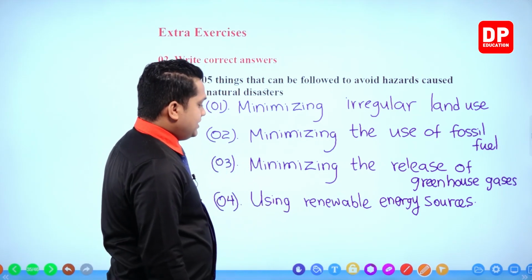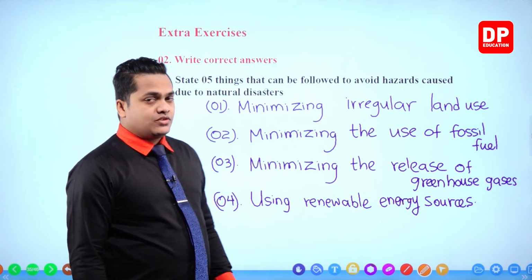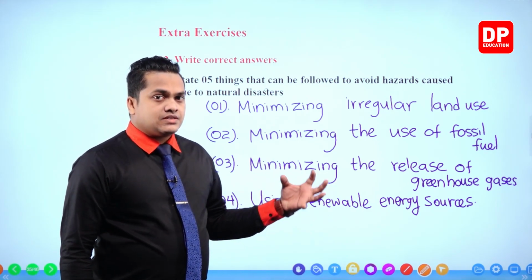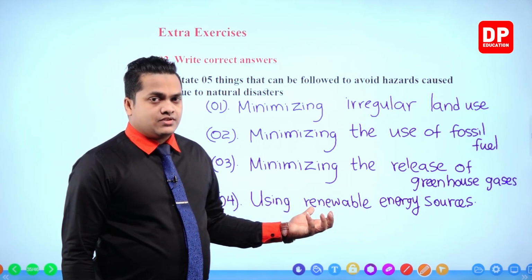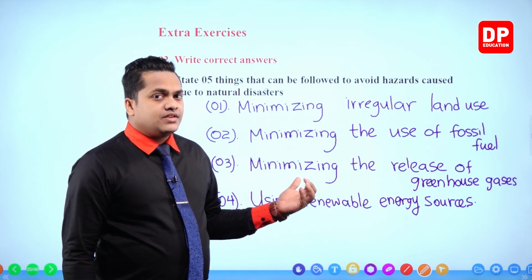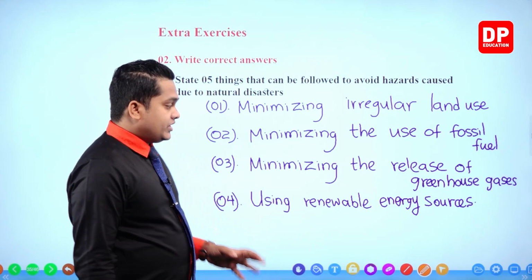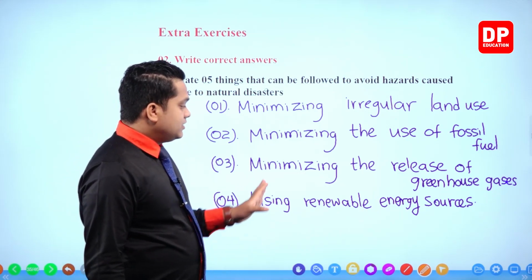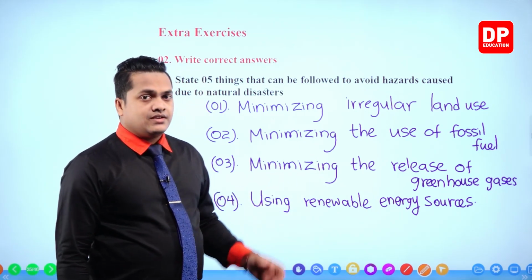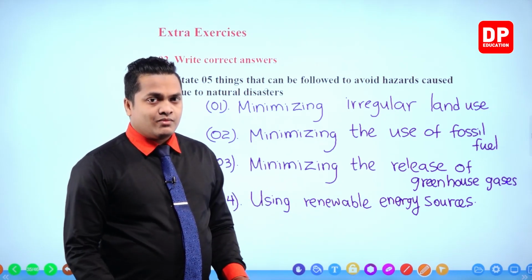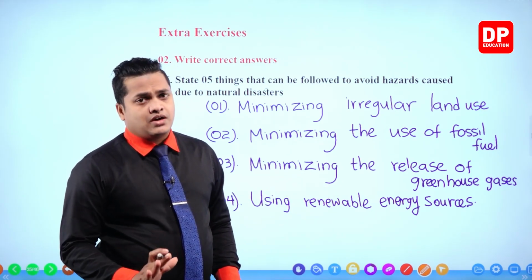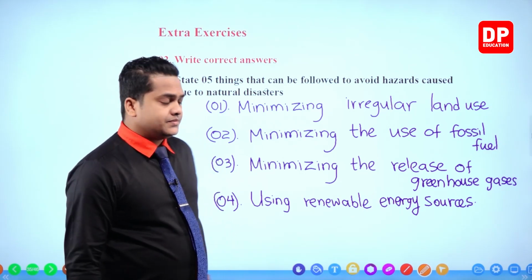So by minimizing the usage of hazardous energy sources like fossil fuels, we can minimize environmental pollution. Instead, we can use renewable energy sources like solar power, wind power, and all the other renewable energy sources which are not that harmful to the environment.